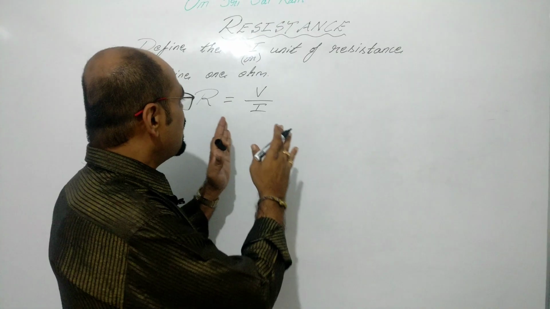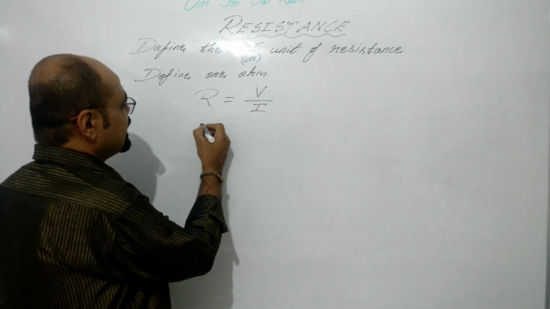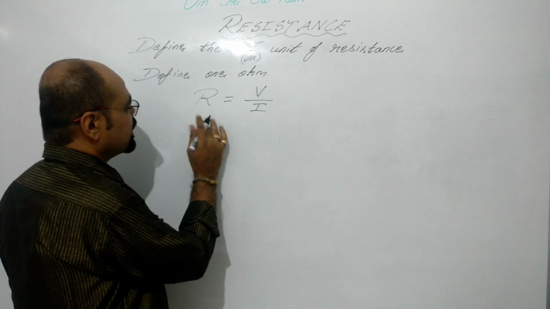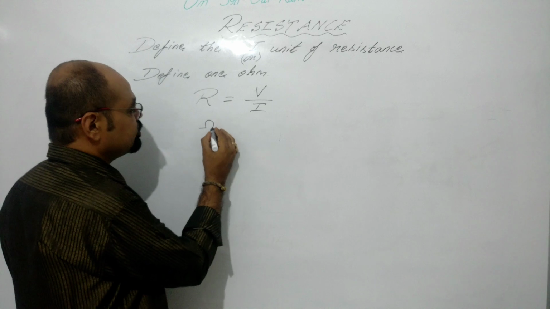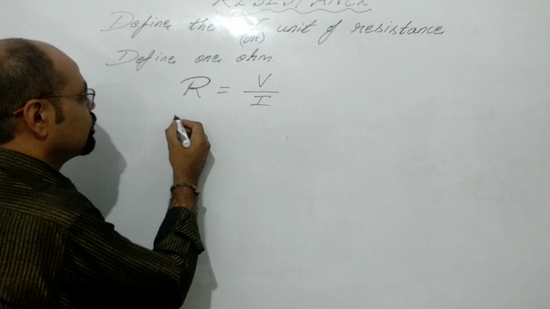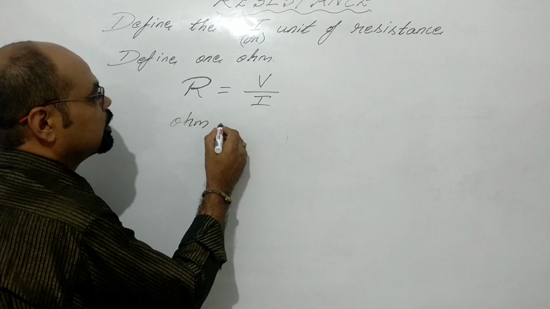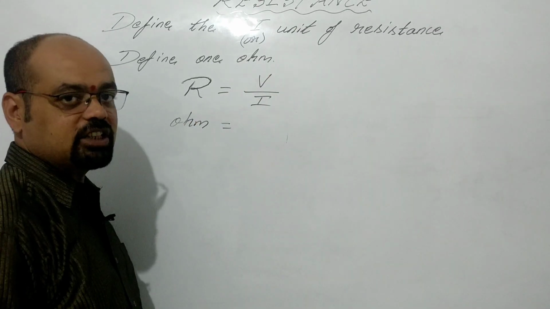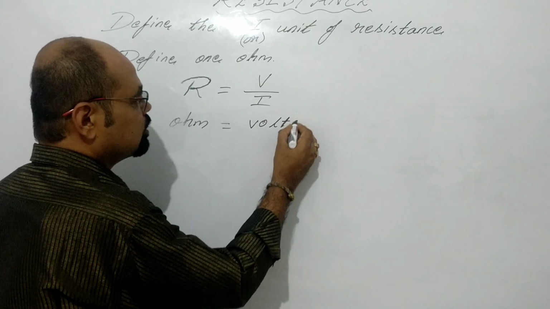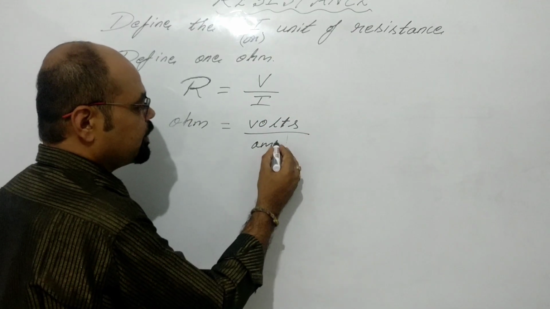So R is equal to V by I. Here the unit of resistance is ohm, and the SI unit of potential difference is volts, so we'll write volts, and the SI unit of current is ampere, so we'll write here ampere.